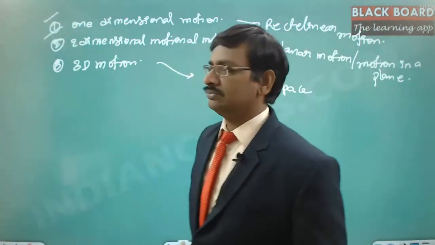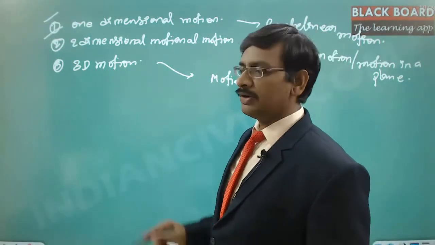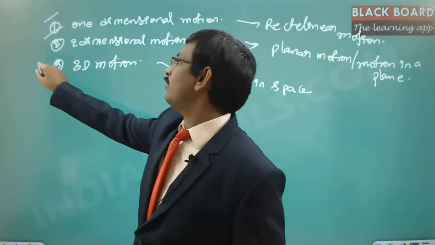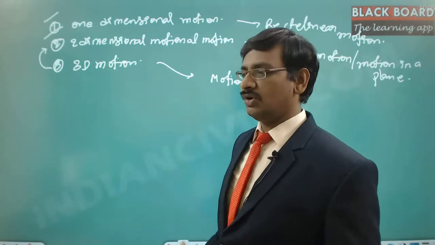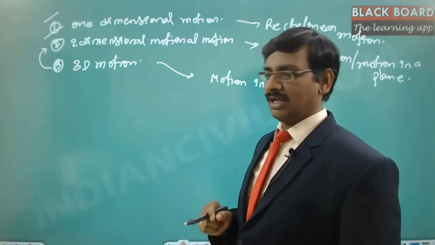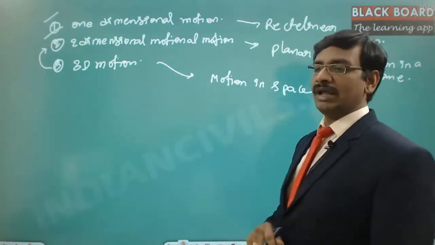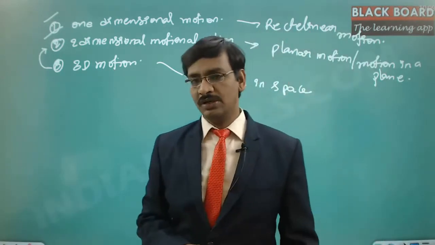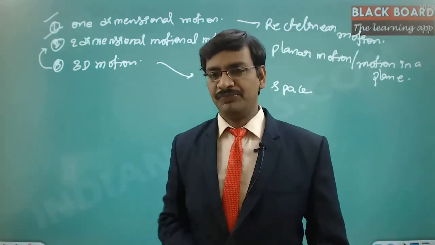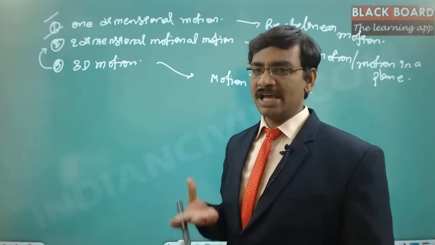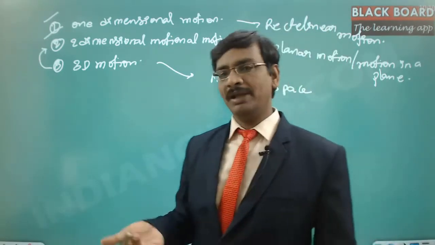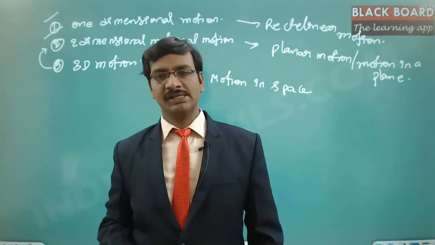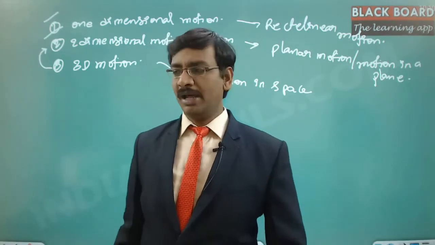only these two. There is one particular case of 3D motion which we can map into the two-dimensional motion. That is the planar motion, or actually the planetary motion. Kepler's laws we are still going to analyze in terms of two-dimensional motion only, though it is a space motion, because there are certain aspects that will bring the planetary motion into a plane. We are going to discuss that deeply whenever we talk about planetary motion.